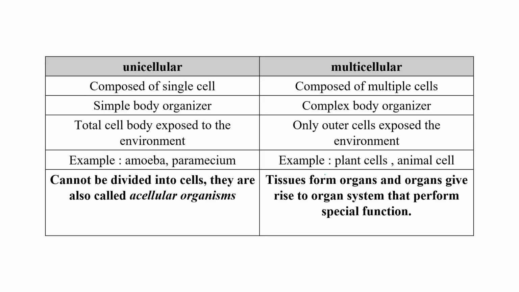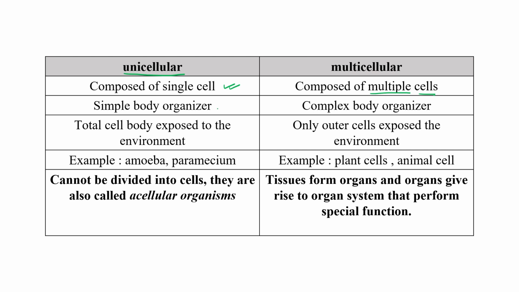Okay, so let's compare unicellular and multicellular organisms. Unicellular organisms are composed of a single cell only. This term defines itself, right? While multicellular organisms are composed of multiple cells. So in unicellular, if only one cell is there, then the body must be simple.